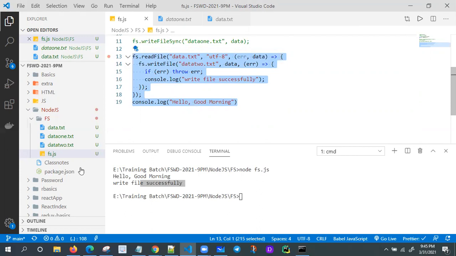Maybe I'm closing early today. If other people have joined, I have to complete the FS module, OS module, and the path module also. Anyway, I'm about to complete the FS module. You'll get one idea also.